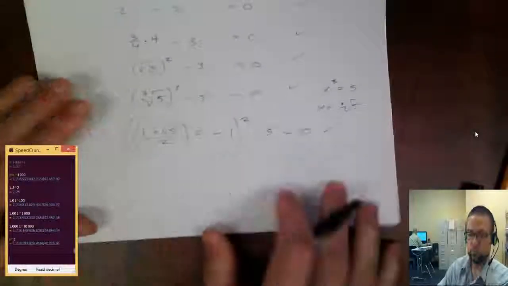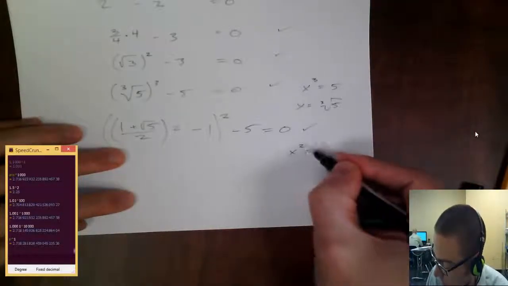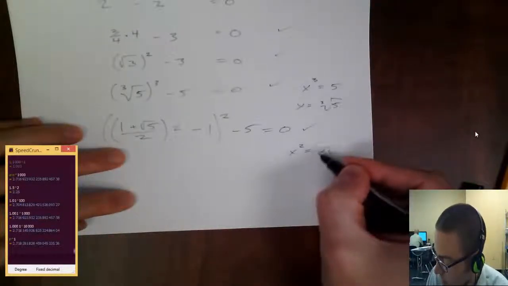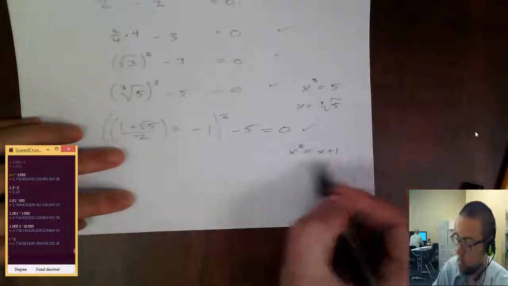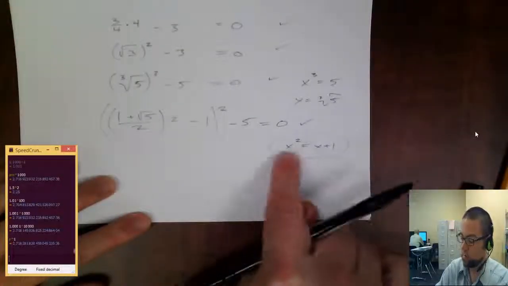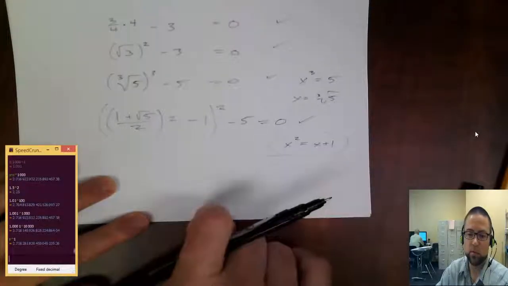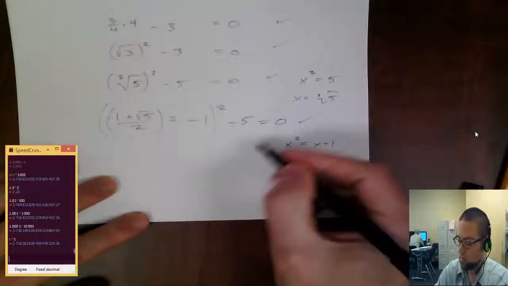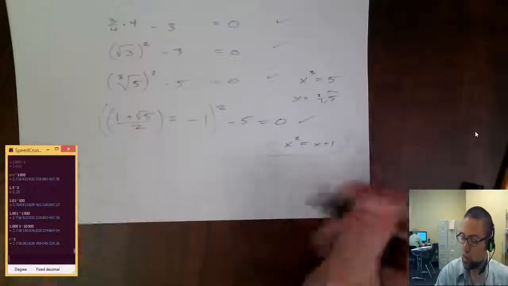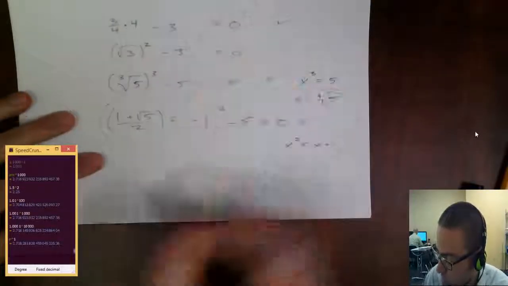So that works. And this is the solution to this equation, actually: x squared equals x plus 1. We'll get to that later in algebra, but it's something that pops up a lot. And what is a number times itself equal to 1 plus that number? It happens to be this special number we call phi. Okay, so all of these numbers work on this game.